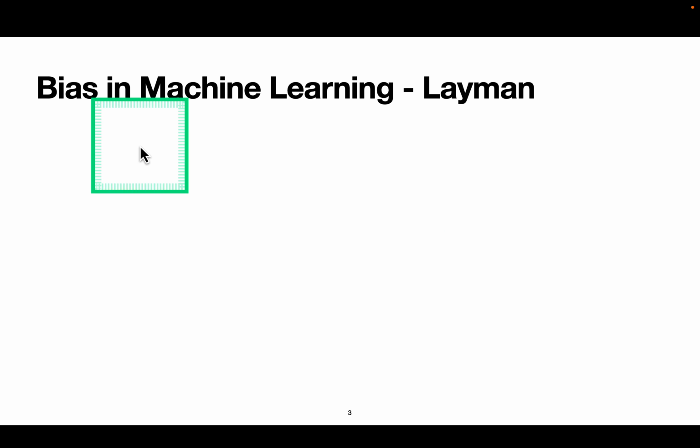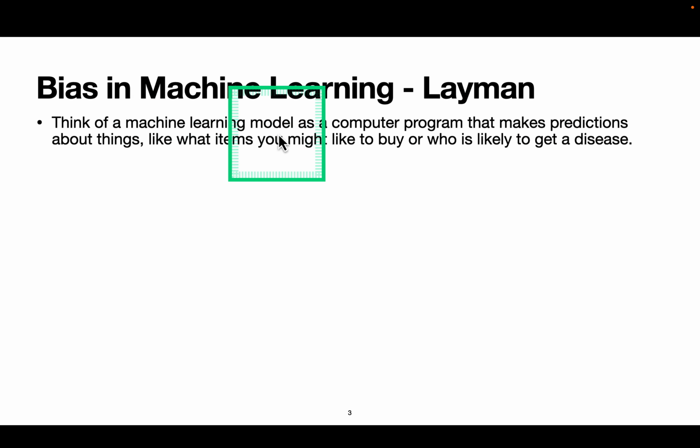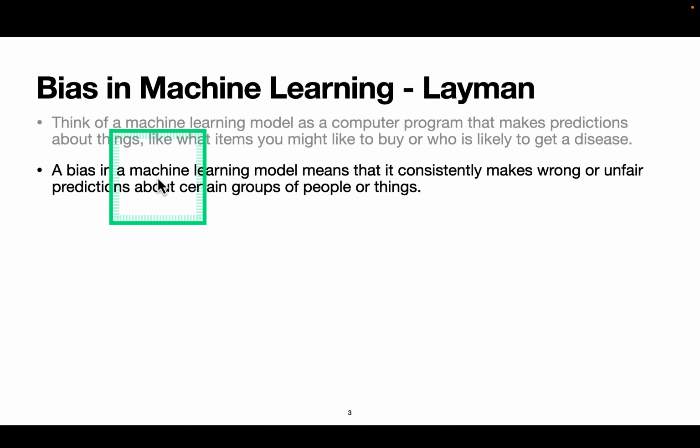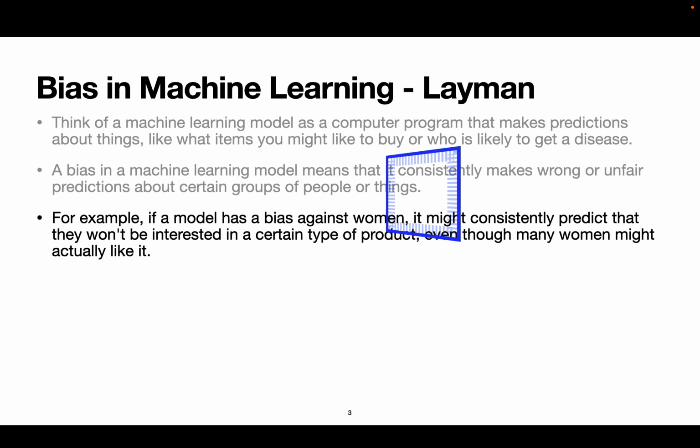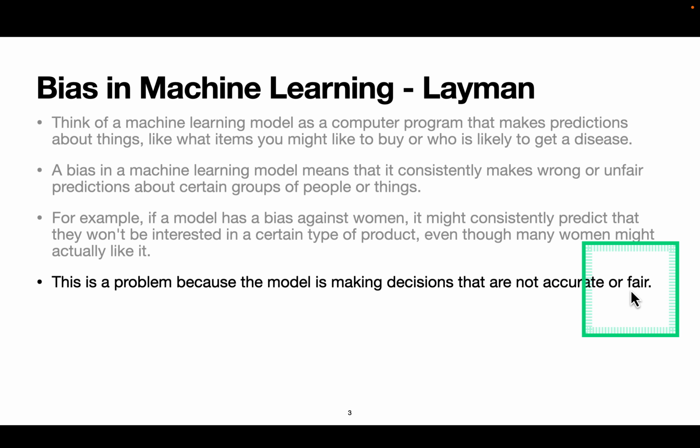So first, now I'll explain what bias is in machine learning from a layman's point of view. Think of a machine learning model as a computer program that makes predictions about things like what items you might like to buy or who is likely to get a disease. A bias in a machine learning model means that it consistently makes wrong or unfair predictions about certain groups of people or things. For example, if a model has a bias against women, it might consistently predict that they won't be interested in a certain type of product, even though many women might actually like it. This is a problem because the model is making decisions that are not accurate or fair.